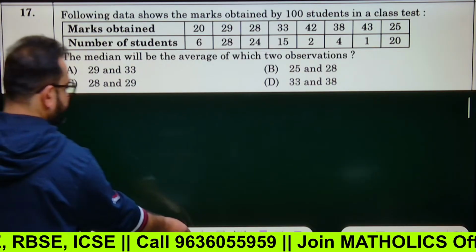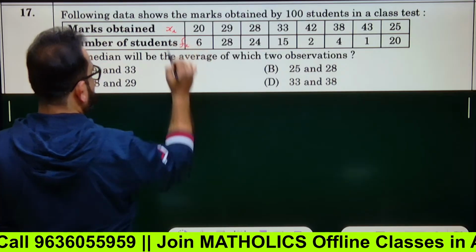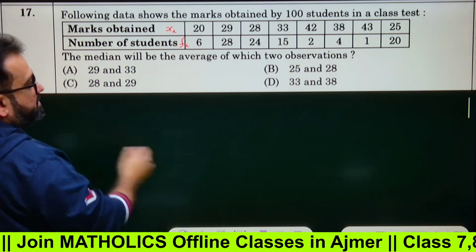This is marks obtained, so this will be xi and this will be fi. What is median actually? Obviously, arrange them in increasing order.